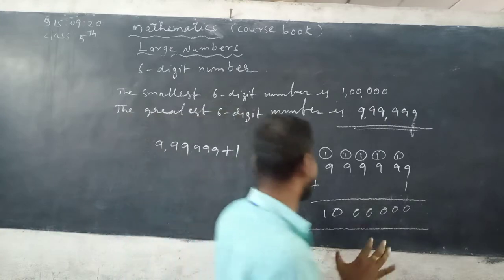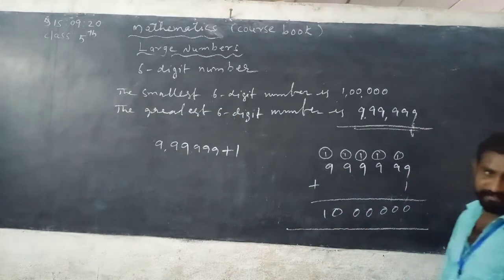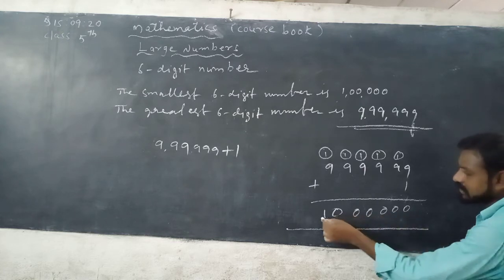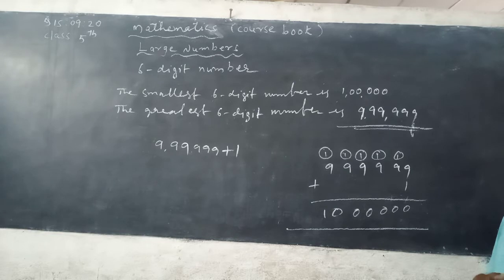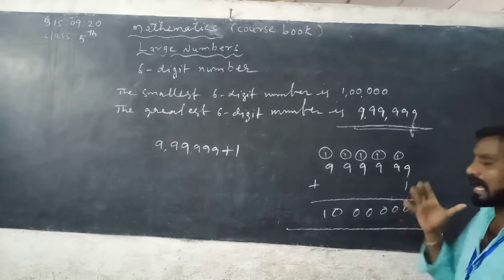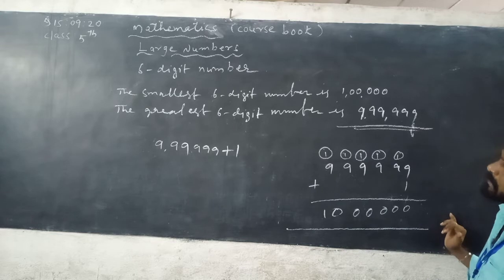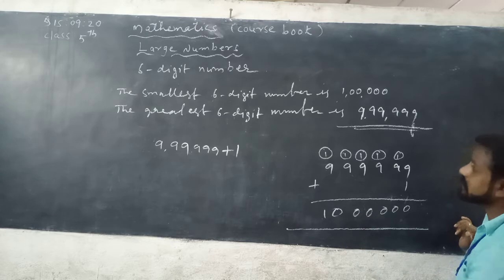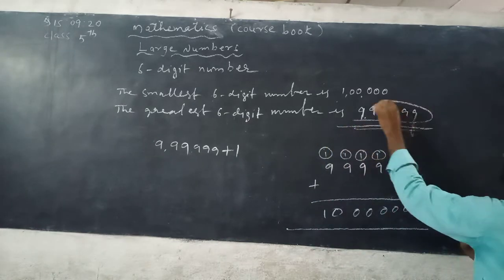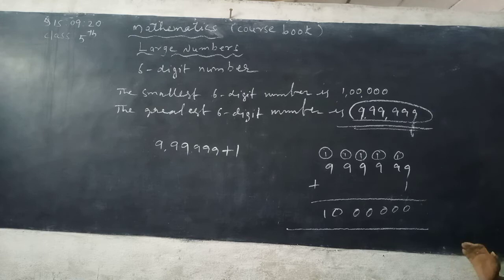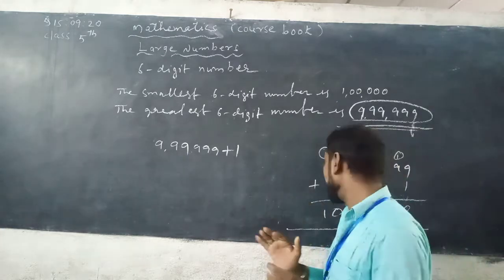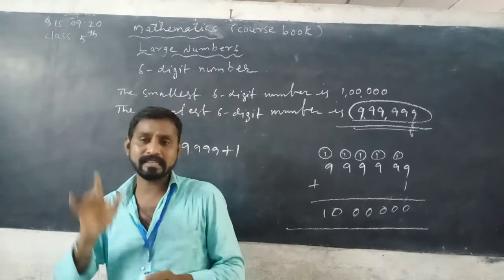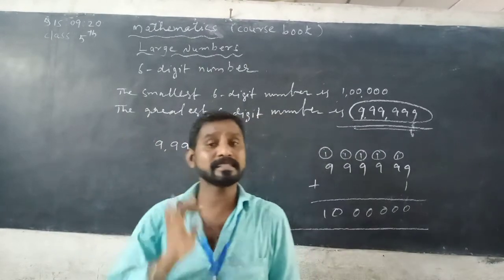By adding 1, you get the 7-digit number. See how many digits are there? 1, 2, 3, 4, 5, 6, 7. The greatest 6-digit number has lakhs place, 10,000s place, thousands place, hundreds place, tens place, and ones place.